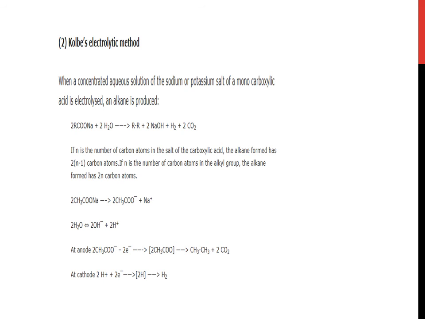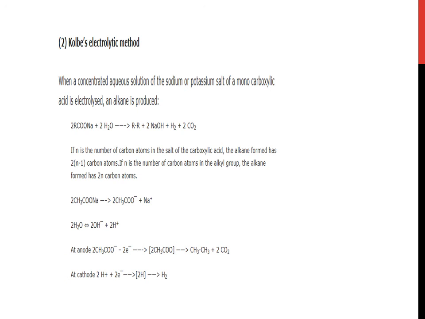Kolbe's electrolytic method. When a concentrated aqueous solution of the sodium or potassium salt of a monocarboxylic acid is electrolyzed, an alkane is produced. Twice of sodium carboxylate when reacted with water gives a chain of alkane RR and 2 sodium hydroxide and dihydrogen and carbon dioxide. If n is the number of carbon atoms in the salt of carboxylic acid, the alkane formed has 2n-2 carbon atoms. If n is the number of carbon atoms in the alkyl group, the alkane formed has 2n carbon atoms.